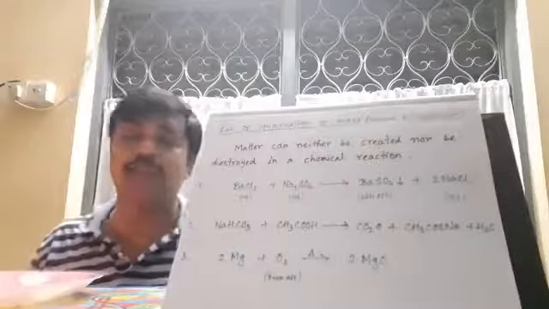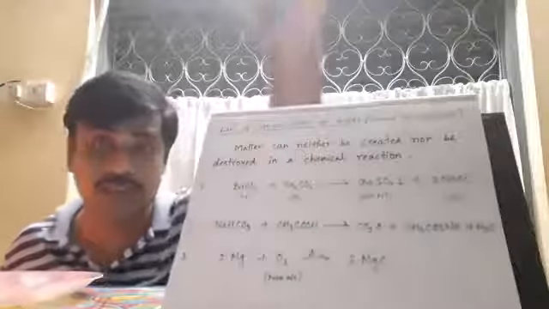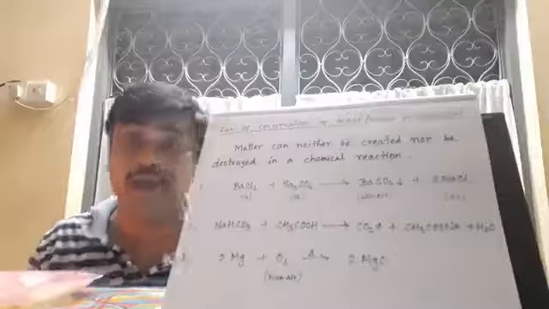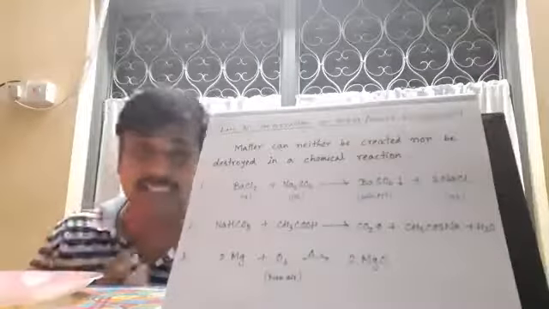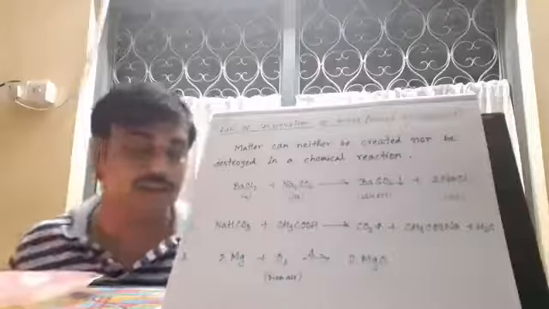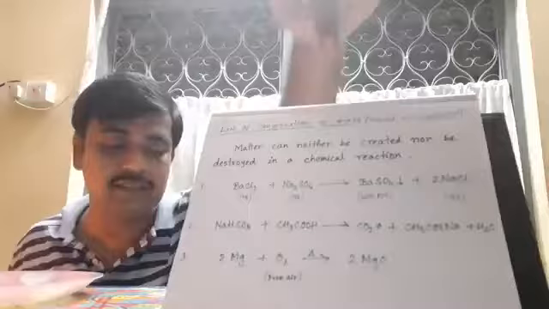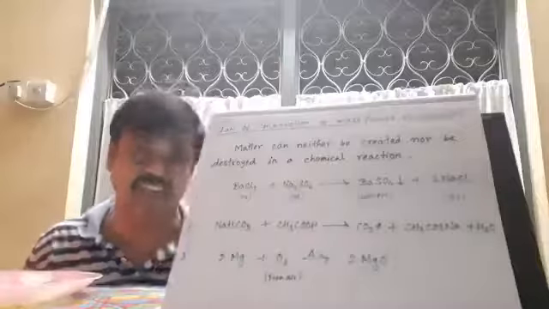So the mass before reaction and after reaction will be the same. This is one. The second example which I have given there: you can see NaHCO3, that is sodium bicarbonate, the soda which we can eat, that is sodium hydrogen carbonate, and with that CH3COOH, which is called vinegar, acetic acid.